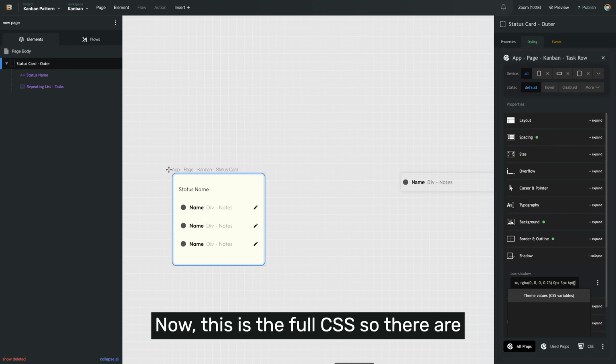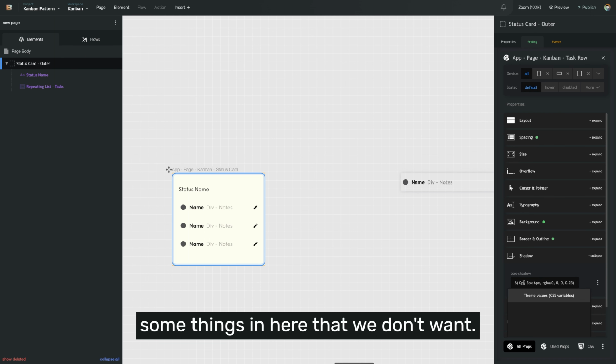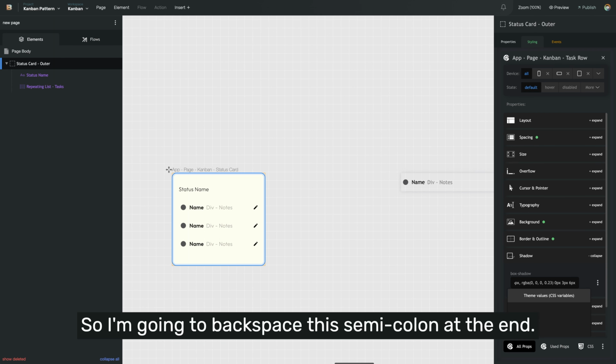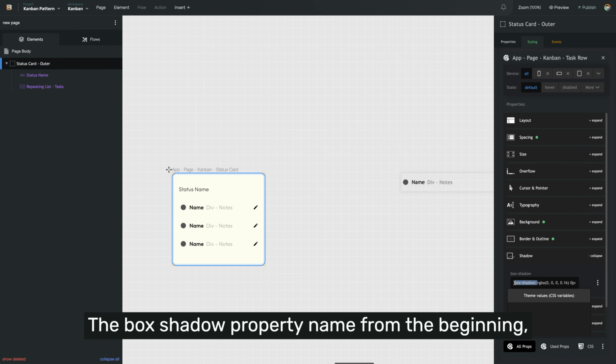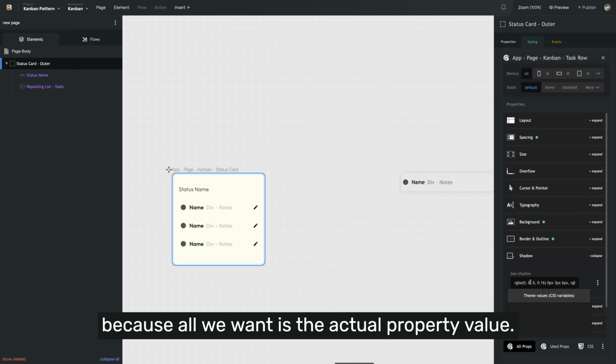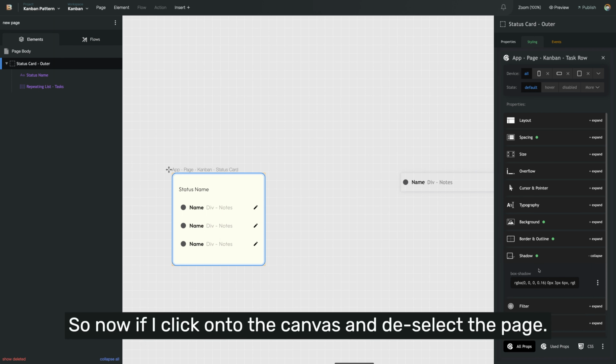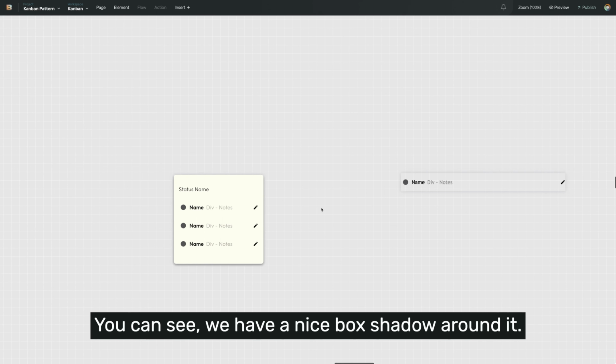Now this is the full CSS, so there's some things in here that we don't want. So I'm going to backspace this semicolon at the end. And I'm also going to remove the box shadow property name from the beginning, because all we want is the actual property value that we copied. So now if I click onto the canvas and deselect the page, you can see we have a nice box shadow around it.